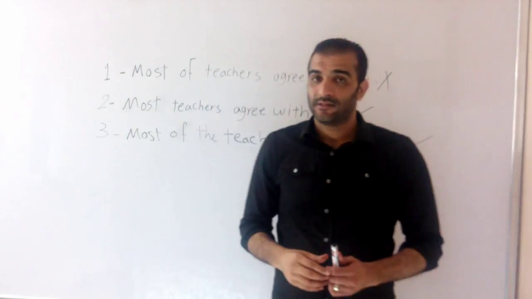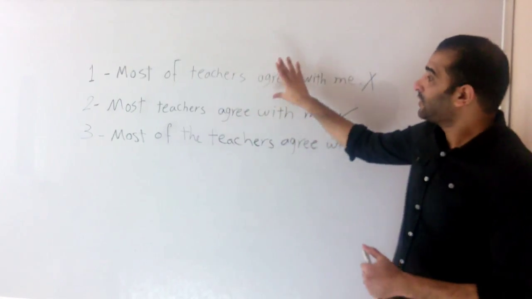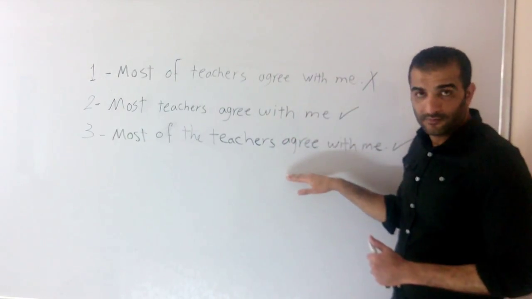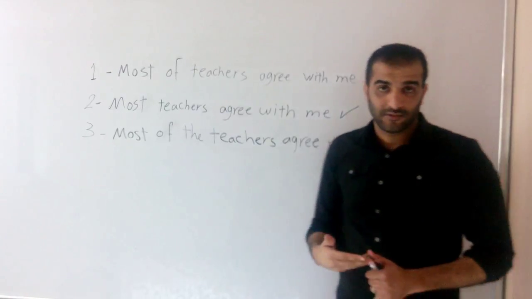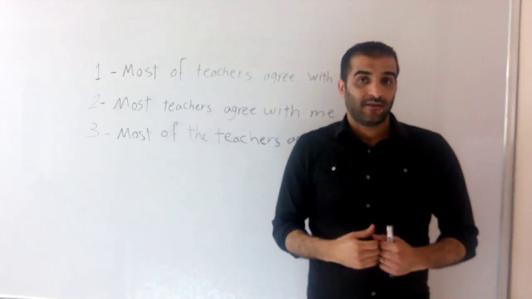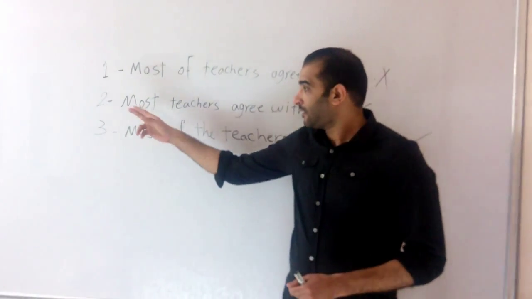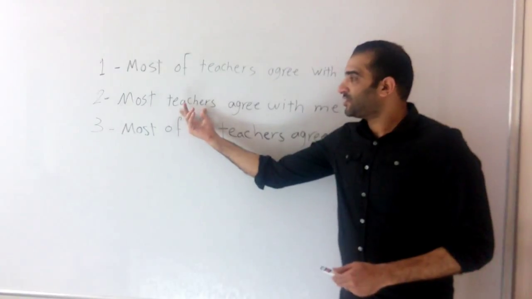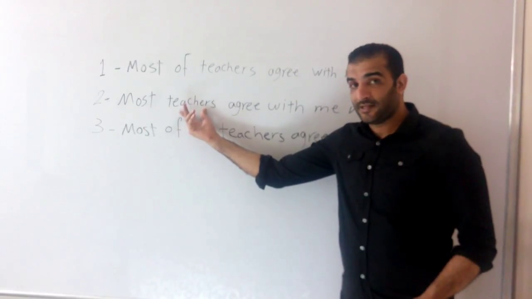How did I know that? Let's put number 1 aside and speak more in depth about numbers 2 and 3. I'll ask you another question. Which one is general and which one is specific? In number 2, most teachers agree with me, am I speaking about teachers generally or specifically?